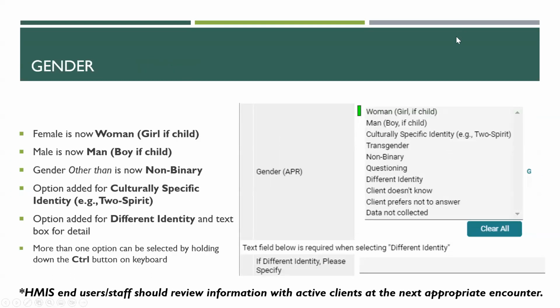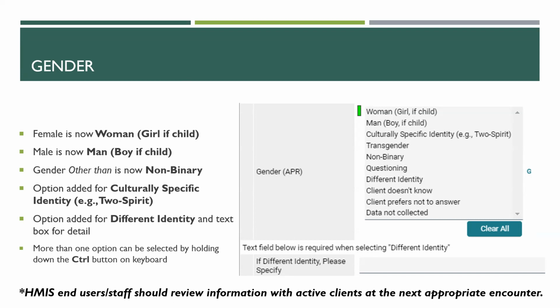Okay. Similarly, they expanded the gender options. Female is now woman, girl if child. Male is now man, boy if child. Gender other than is now non-binary. An option has been added for culturally specific identity, such as two-spirit. An option has been added for different identity and another text box for some details.